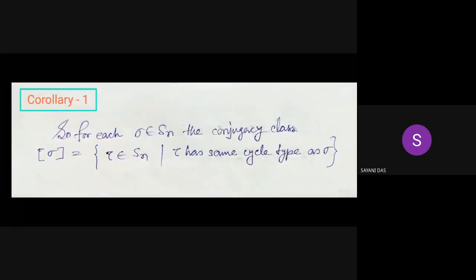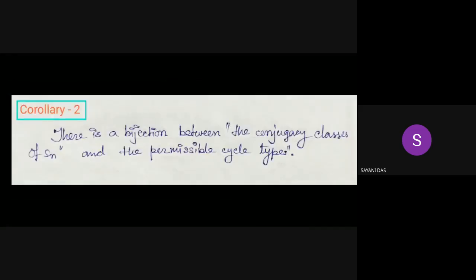Corollary 1. For each sigma belonging to Sn, the conjugacy class represented by sigma is equal to the set of those tau such that tau has the same cycle type as sigma, because tau is related to sigma if and only if tau has the same cycle type as sigma. Corollary 2.